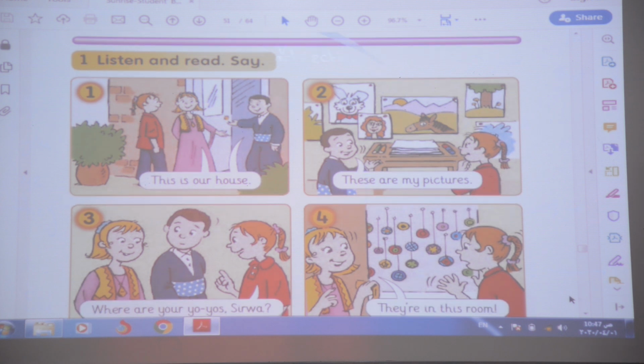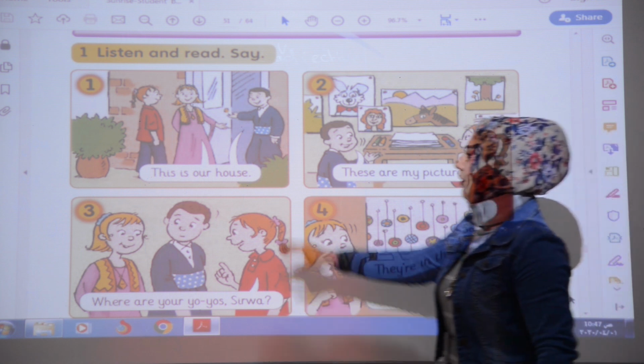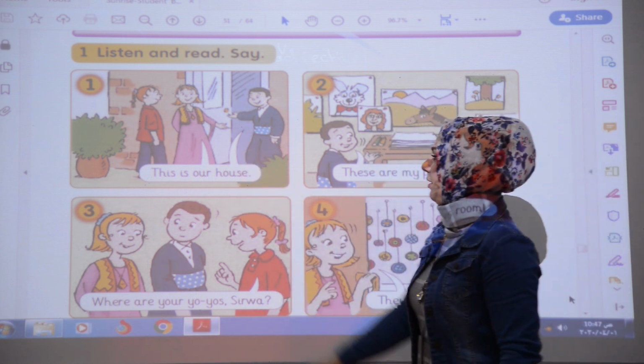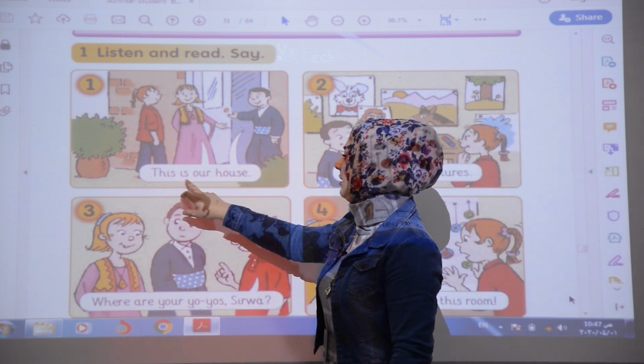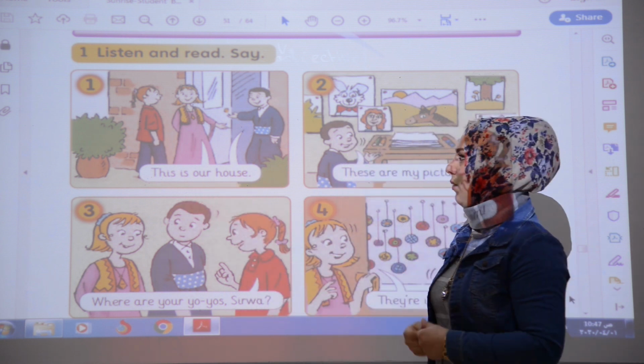This one. Okay? We have four pictures. Number 1, what is it? She said that this is our house. We use this because it is near to us. This is our house.